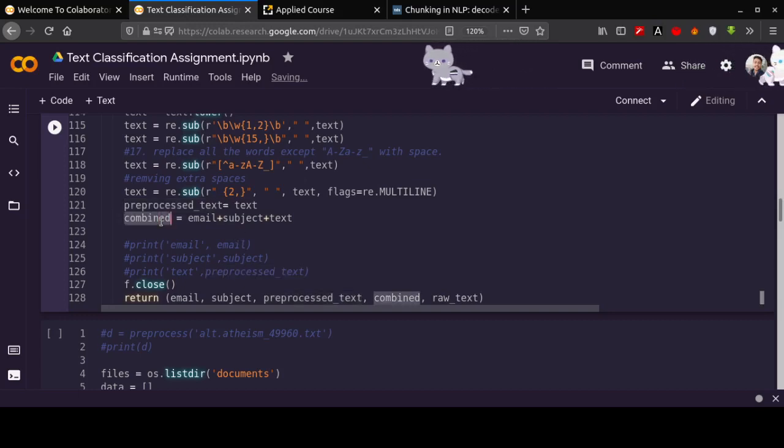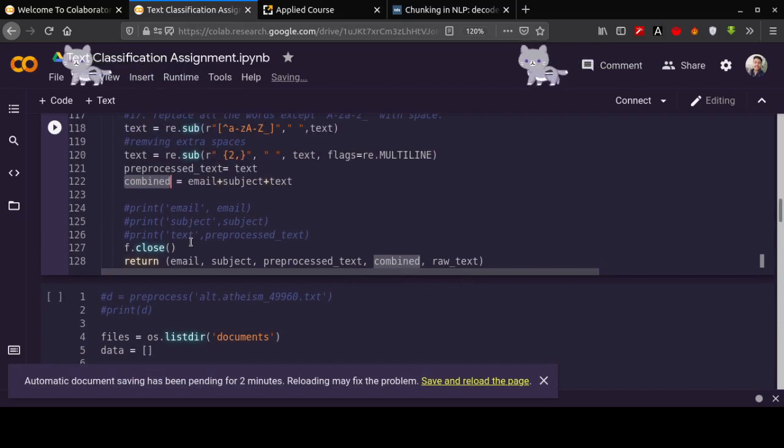And here there is a variable combined which will consist of all three variables, email plus subject plus text. Actually it will be concatenated in a single variable. Now we will close the file and return email, subject, preprocessed text, combined and raw text.